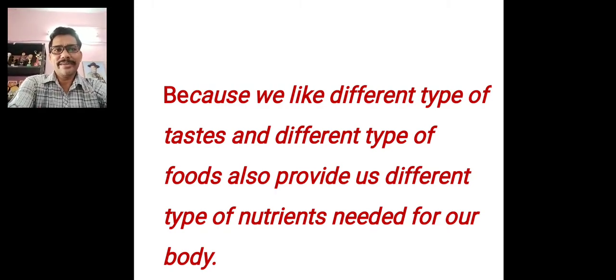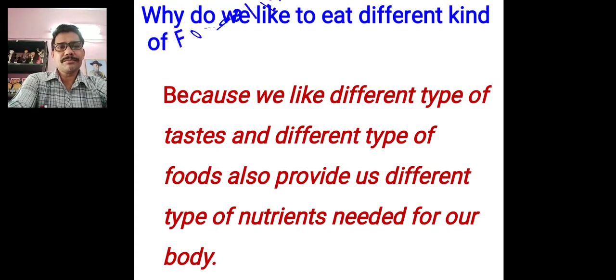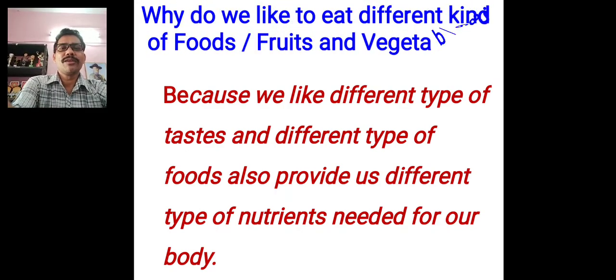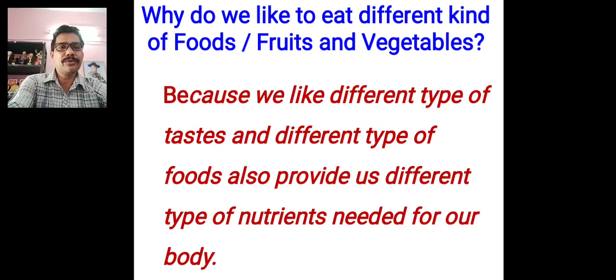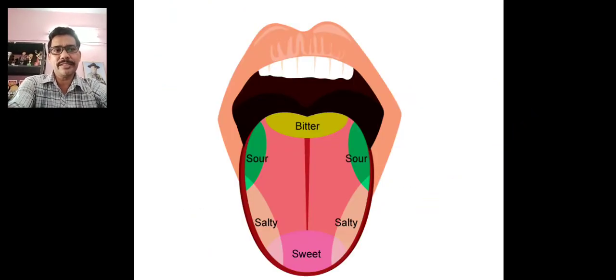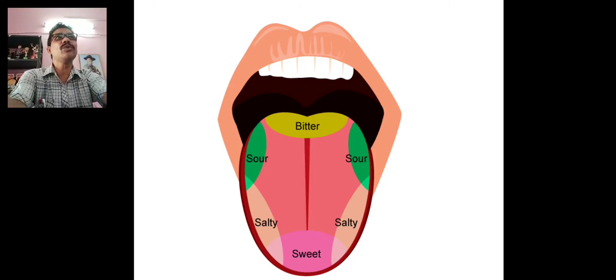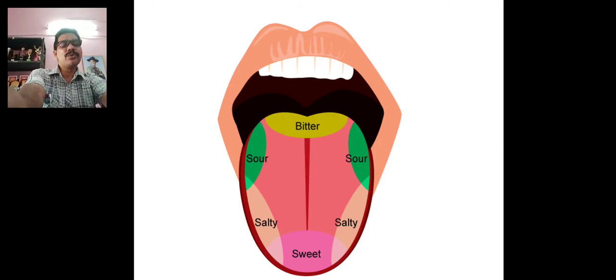Okay, next one. Why do you like different kinds of food, fruits and vegetables? Because we like different types of taste, and different types of foods also provide us different types of nutrients needed for our body. So we eat different kinds of food, fruits or vegetables. Now I am discussing how you can know the taste of food.